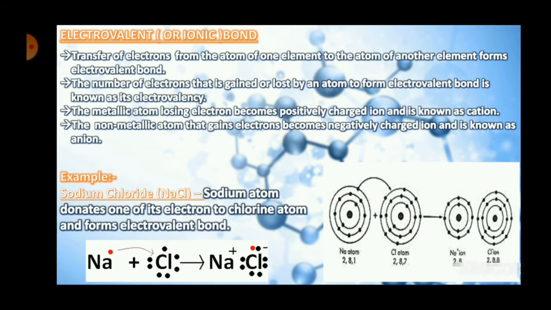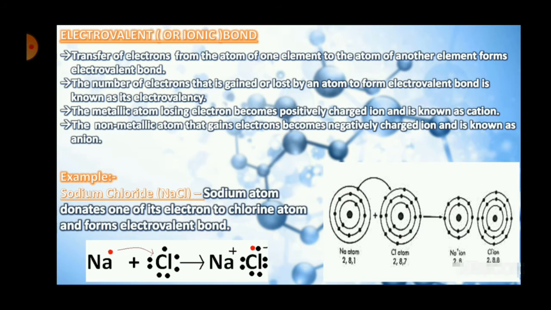That is, 2 electrons are present on the innermost shell of the sodium atom, 8 electrons are present on the second shell, and only 1 electron is present on the last or the valence shell or the outermost shell of the sodium atom. You can see it in the diagram.